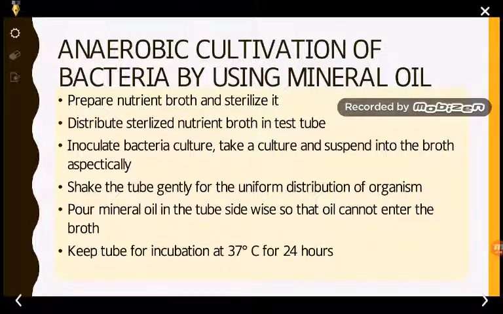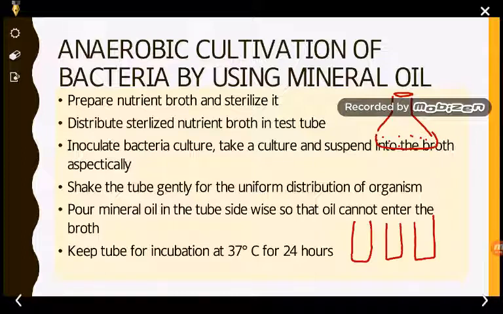So we have to take the broth and sterilize it in a conical flask by means of an autoclave. Now we have to distribute the sterilized nutrient broth into test tubes. So we have to pour this prepared nutrient broth into the test tube.